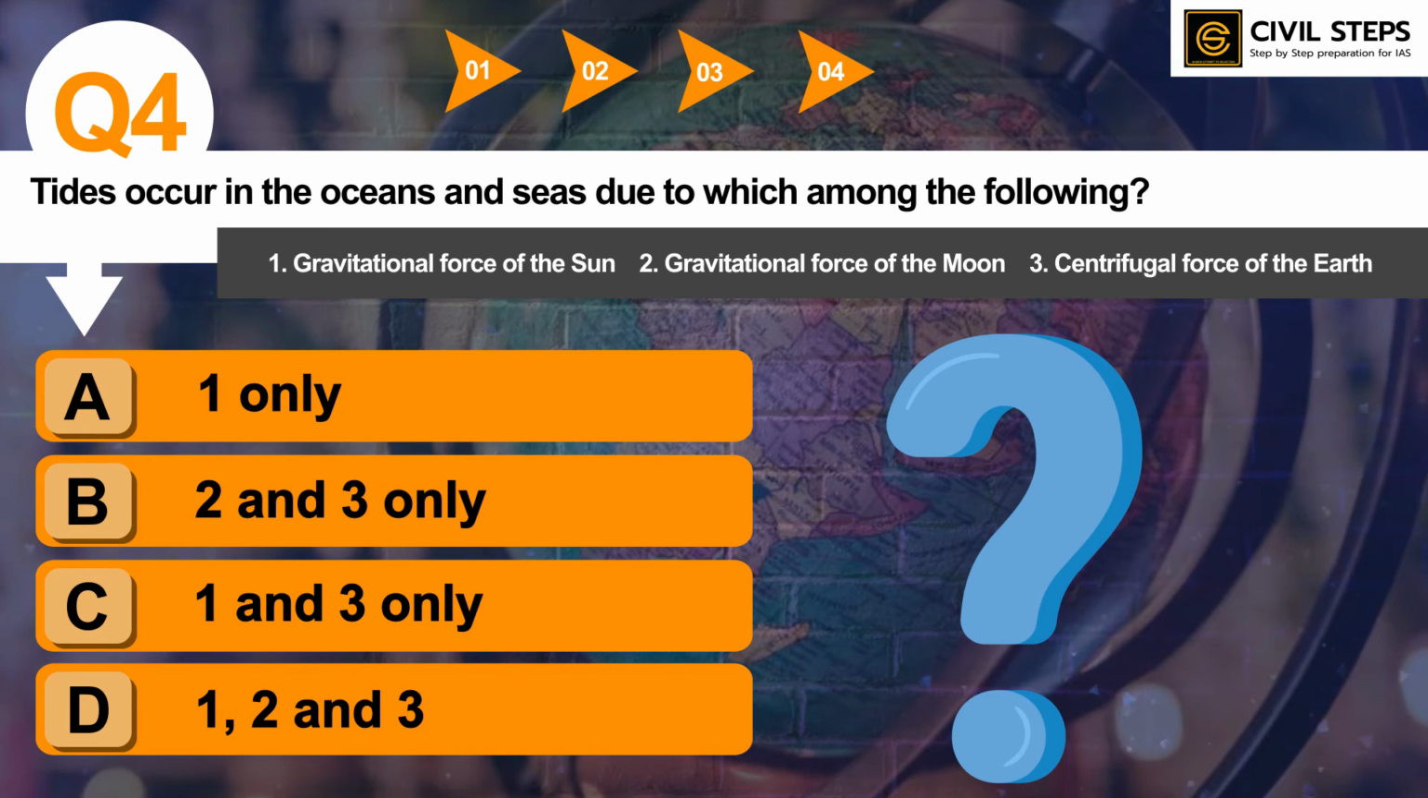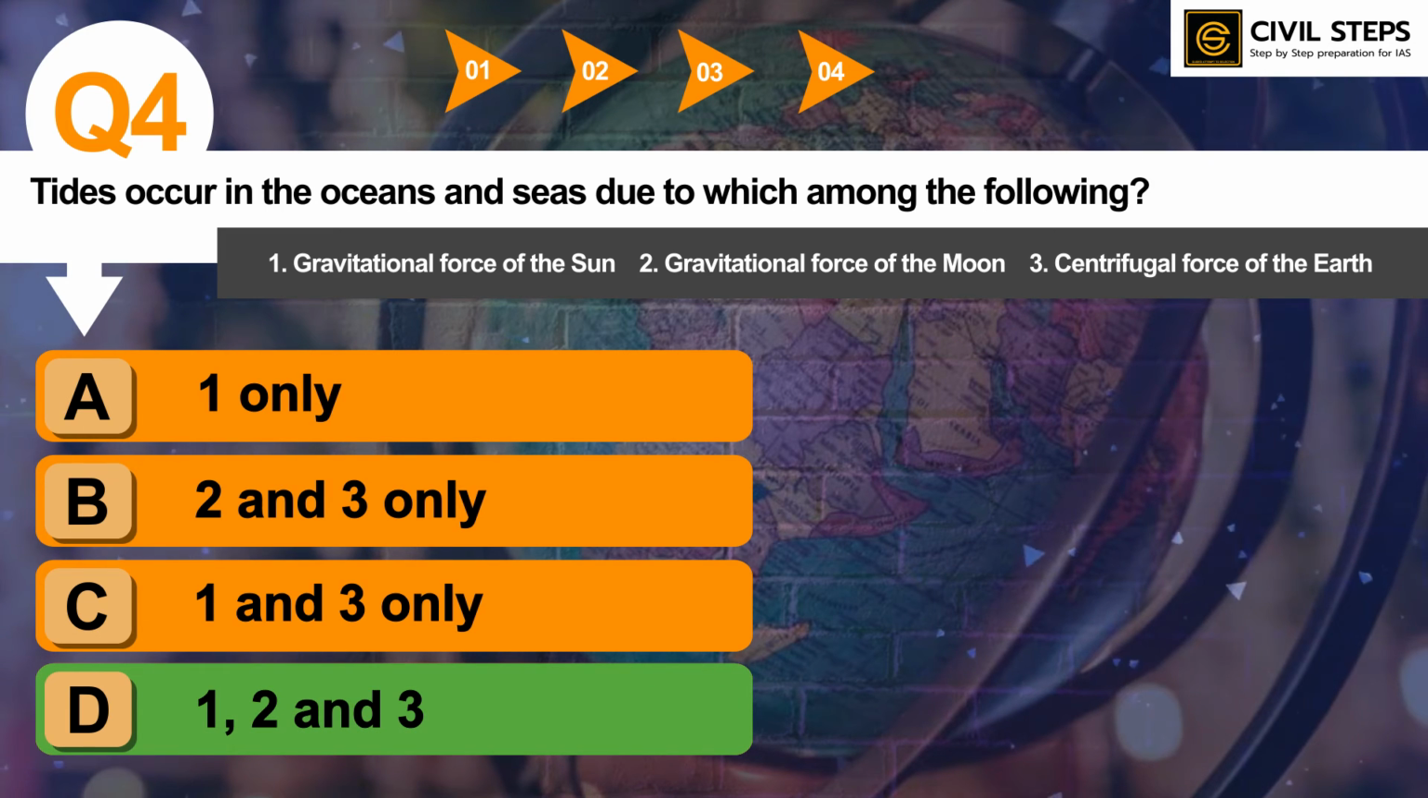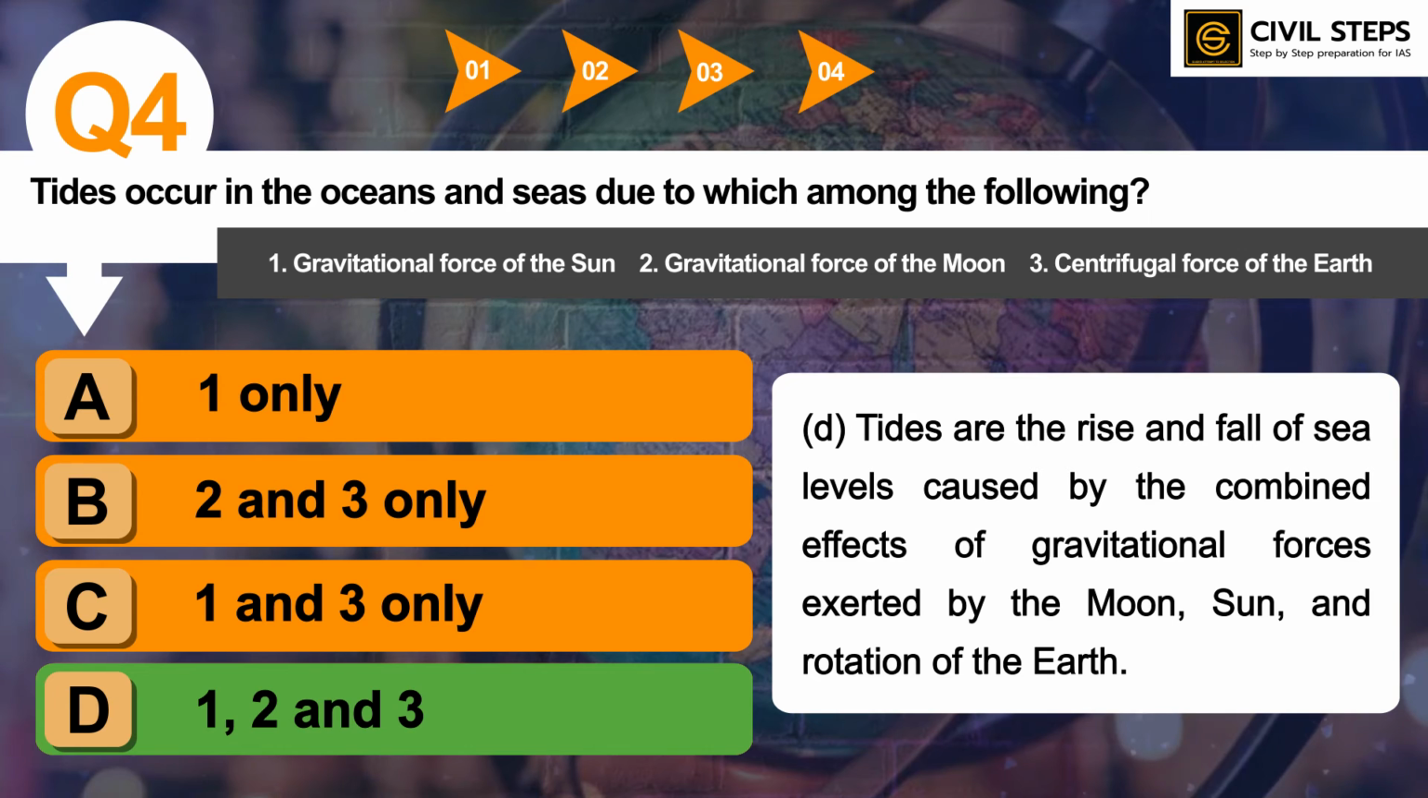So you can tell the answer in the comment section. So the answer of this question is option D, 1, 2 and 3. So tides are the rise and fall of sea levels caused by the combined effects of gravitational forces exerted by the moon, sun and rotation of the earth. So you should know what you mean by gravitational force, what is centrifugal force. Additionally you can also know about centripetal force, what is the difference between centrifugal and centripetal force. So in this way you can prepare this topic. You can read more about oceanography as well. Oceanography topic is very important, so you can read about that as well.